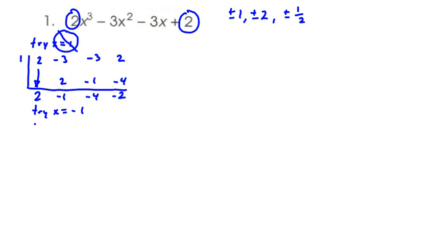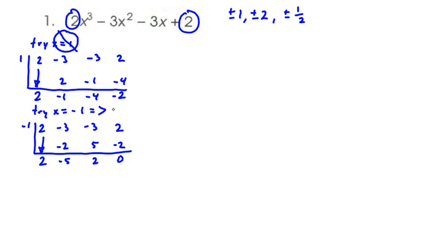We're going to go down the list and try x equals -1. To do that, make another synthetic division bracket, put -1 on the outside, and put our coefficients here. Now there's also a remainder theorem that you can use to try zeros out. That's going to be another exercise. With the same process, bring down the 2. -1 times 2 is -2, and -3 plus -2 is -5. -1 times -5 is 5. -3 plus 5 is 2. -1 times 2 is -2. So we get 0.